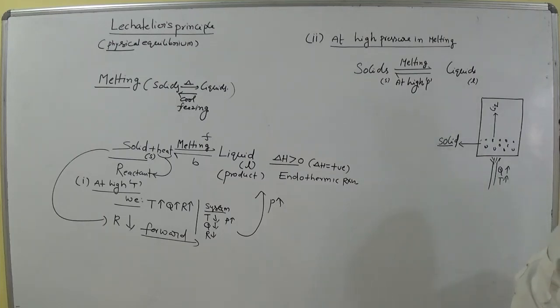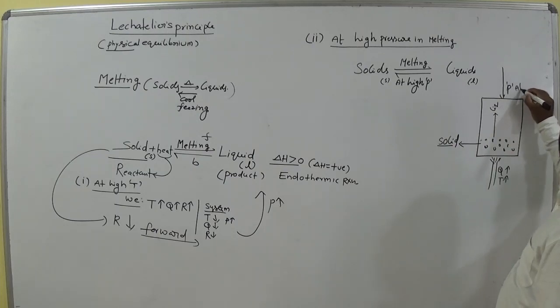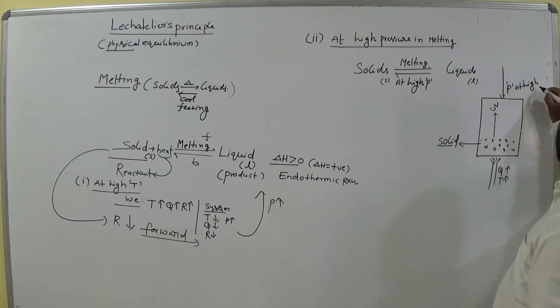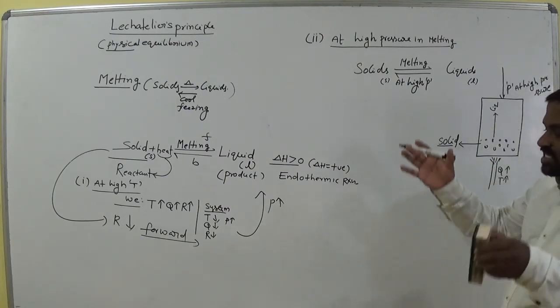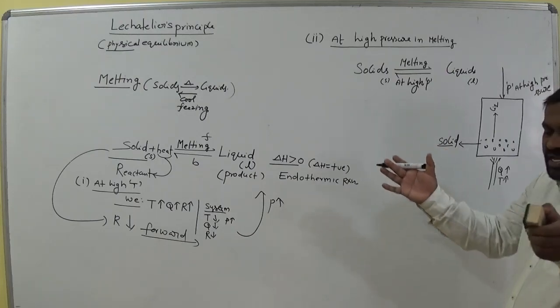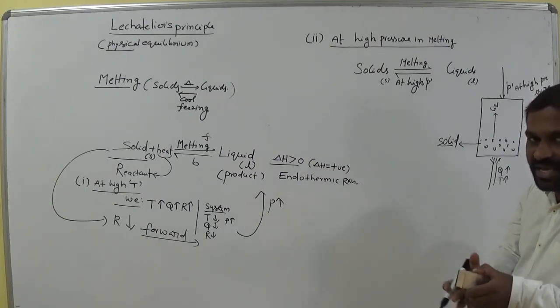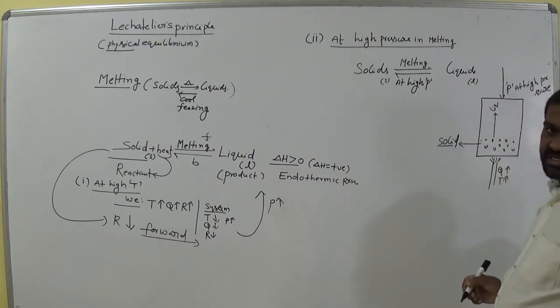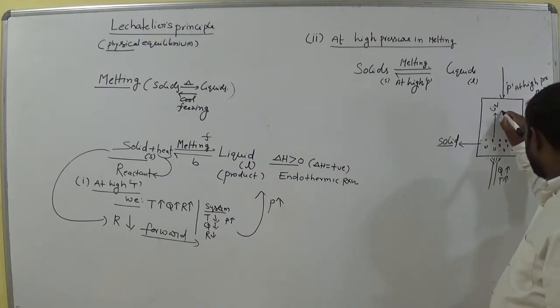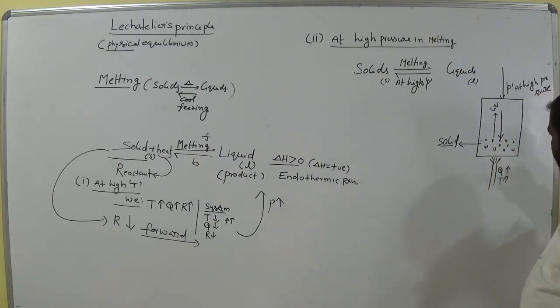Liquid state. Okay. When we apply high pressure, at high pressure, liquid molecules undergo compression. That means they come very close. When the liquid molecules come very close, the liquid is converted again to solid at high pressure. So again it is converted as solid.